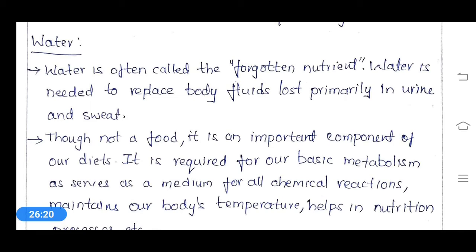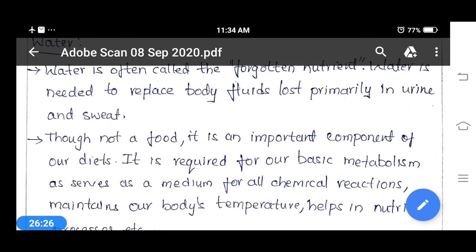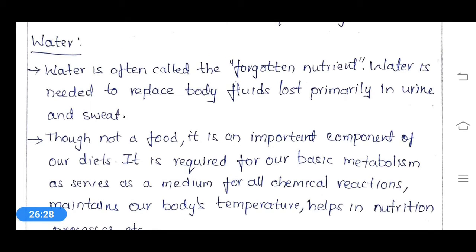Water is needed to replace body fluids lost primarily in urine and sweat. So we should continuously drink water to withstand the loss of body fluid in the form of urine and sweat. Though it's not a food, it is an important component of our diet.